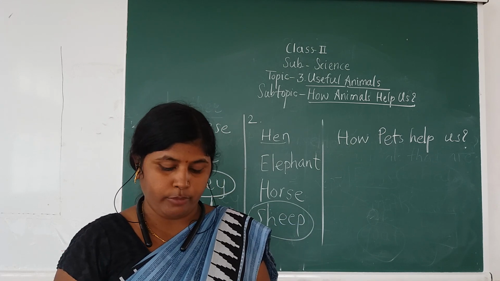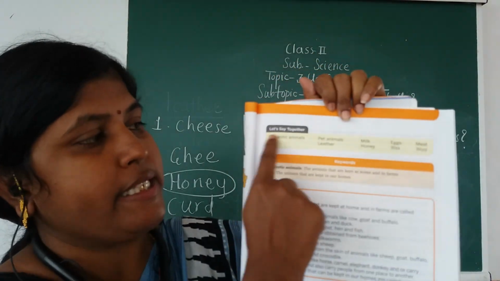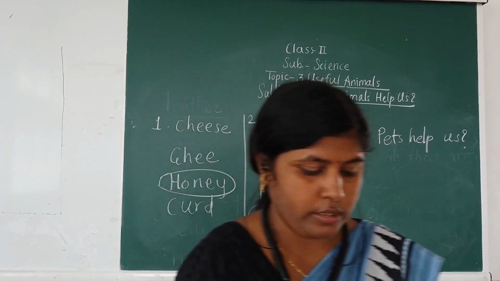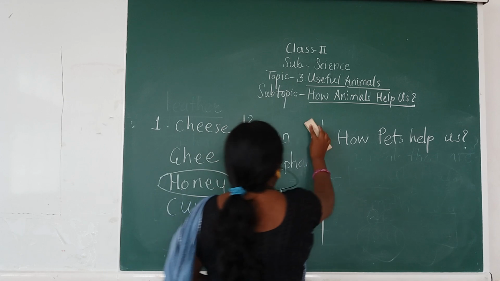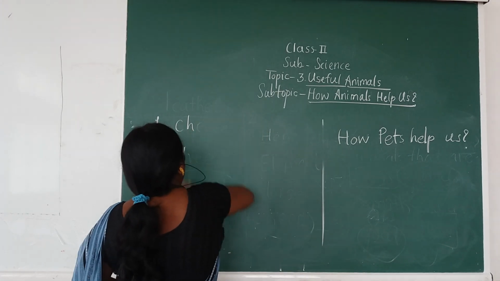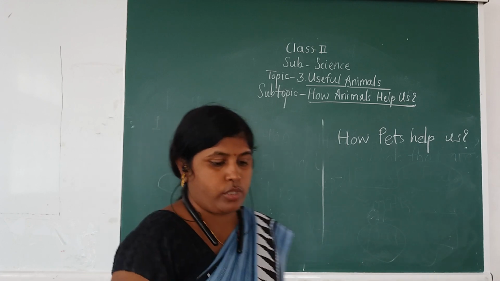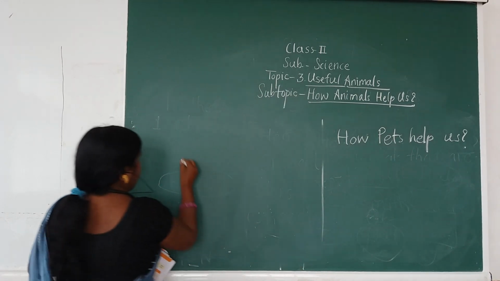Now there is one column. You have to open page number 31. Let's say together. So you have to say with me. So see, we will write these words also. These are the new words for you. Okay. So see, the words are, you have to say, listen.